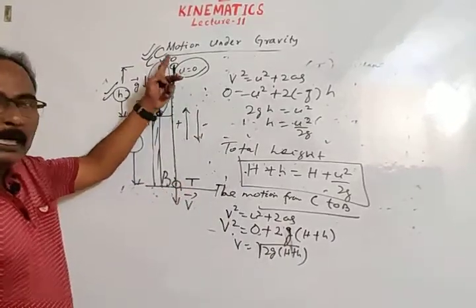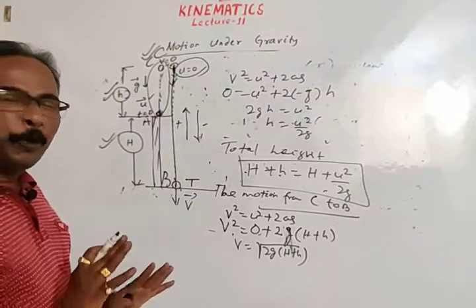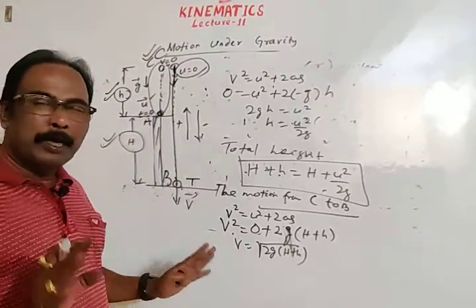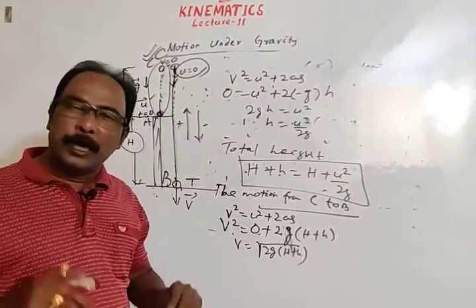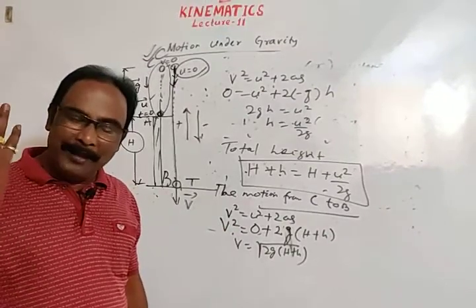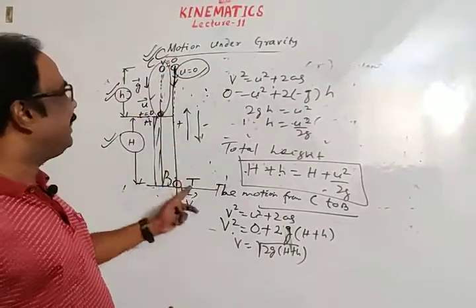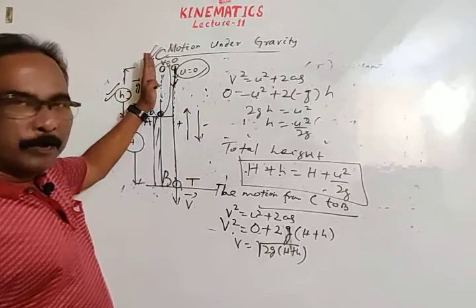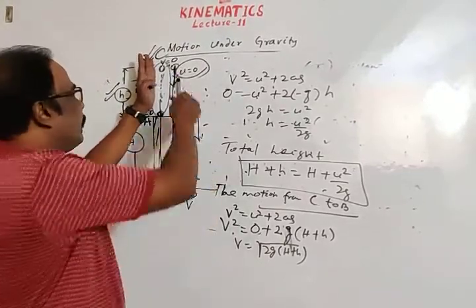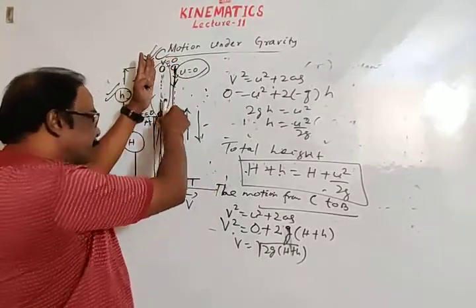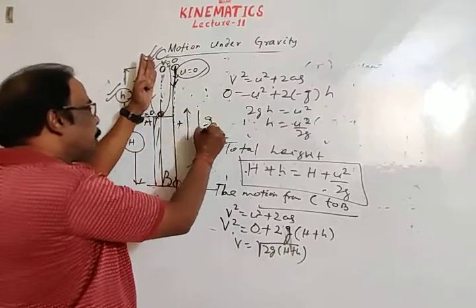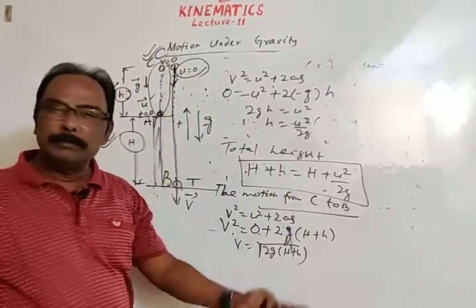If you consider the motion from C to B, don't get confused. We are considering a part of the journey where the initial direction is positive. From C to B, the body is released from C and moves downward. g is in the downward direction, so g is positive.